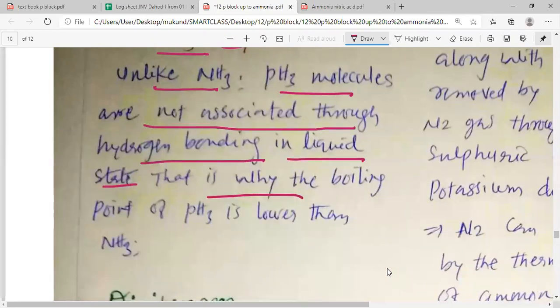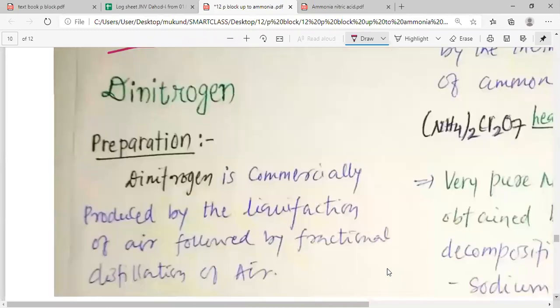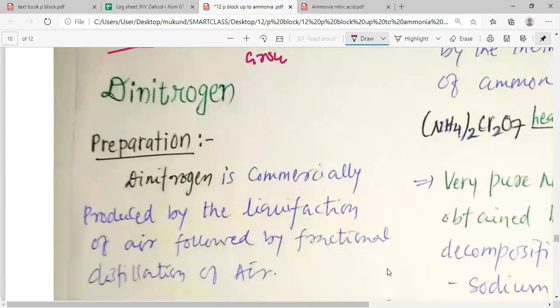And that is why the boiling point of PH3 is lower than that of ammonia, because ammonia has hydrogen bonding. So this is how, my dear students, we have completed looking at the various chemical properties of group 15 elements. We have studied their chemical reactivities. If you have any doubts in all that, you can ask me your doubts.